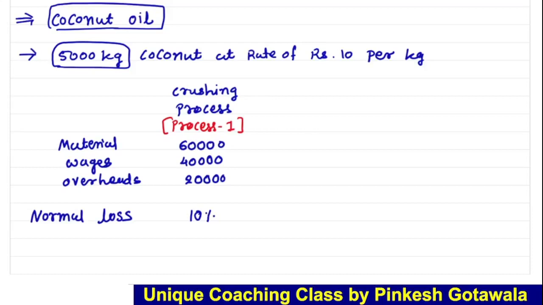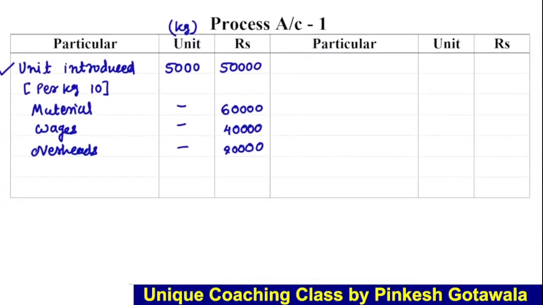So here normal loss is given as 10% in process 1. Now the question is, this is 10% of which amount? Remember, in every process, if normal loss is given in percentage, it is always a percentage of the units introduced in that particular process.